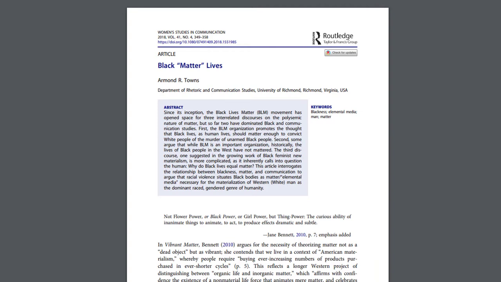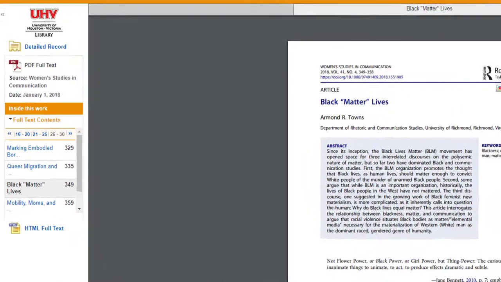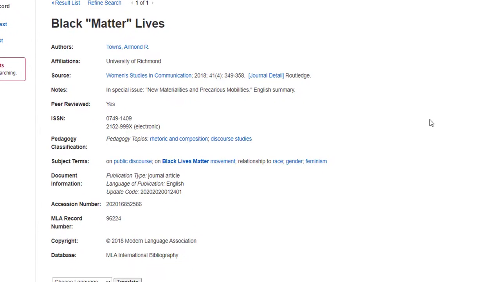The first way you might see information about an article is right on the full text of an article, and this is going to look a little bit different depending on the publisher. Here I have the title, author, journal information, and DOI. Another place you might find this information is at the bottom of the page. If the information is not on the journal article page, you can click on Detailed Record to get that information.